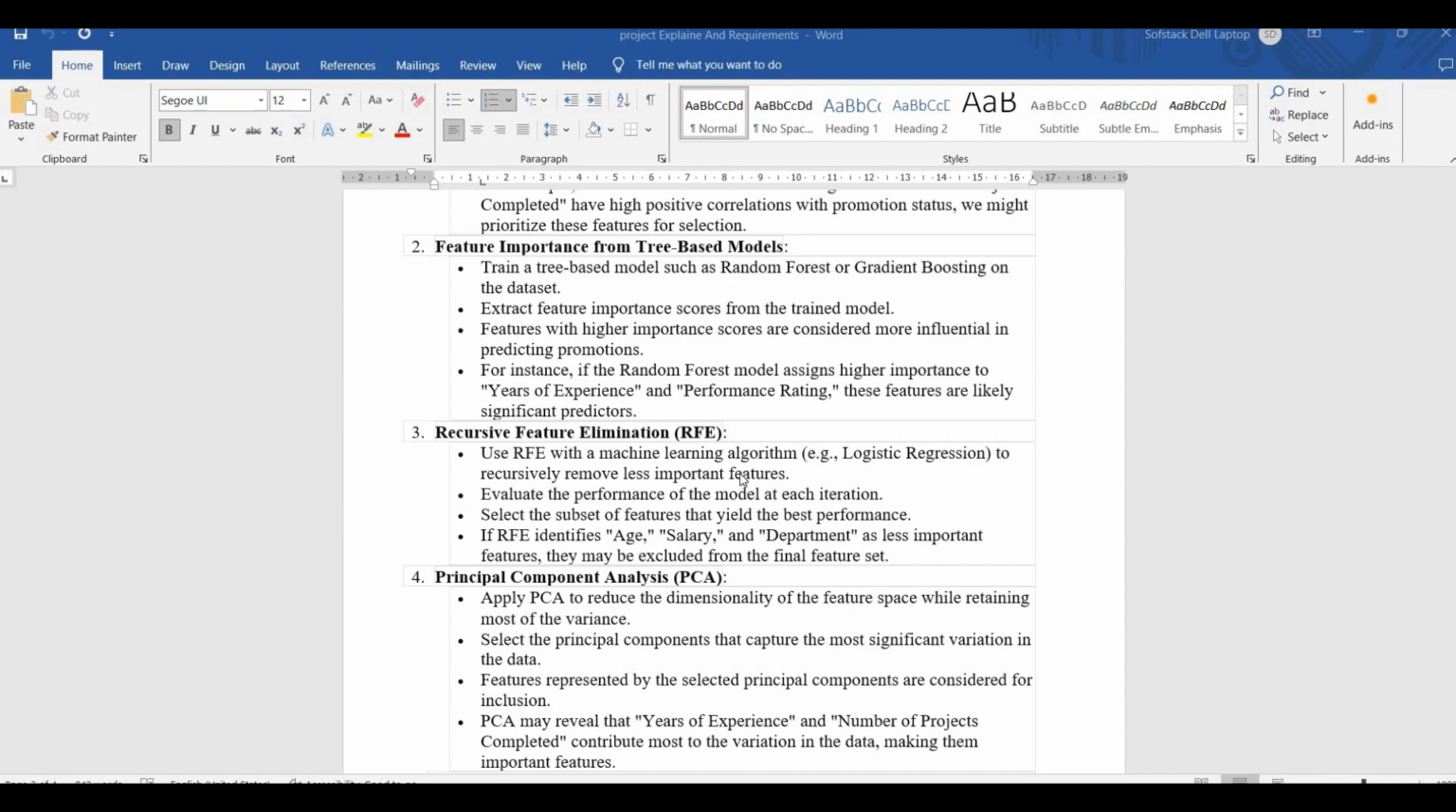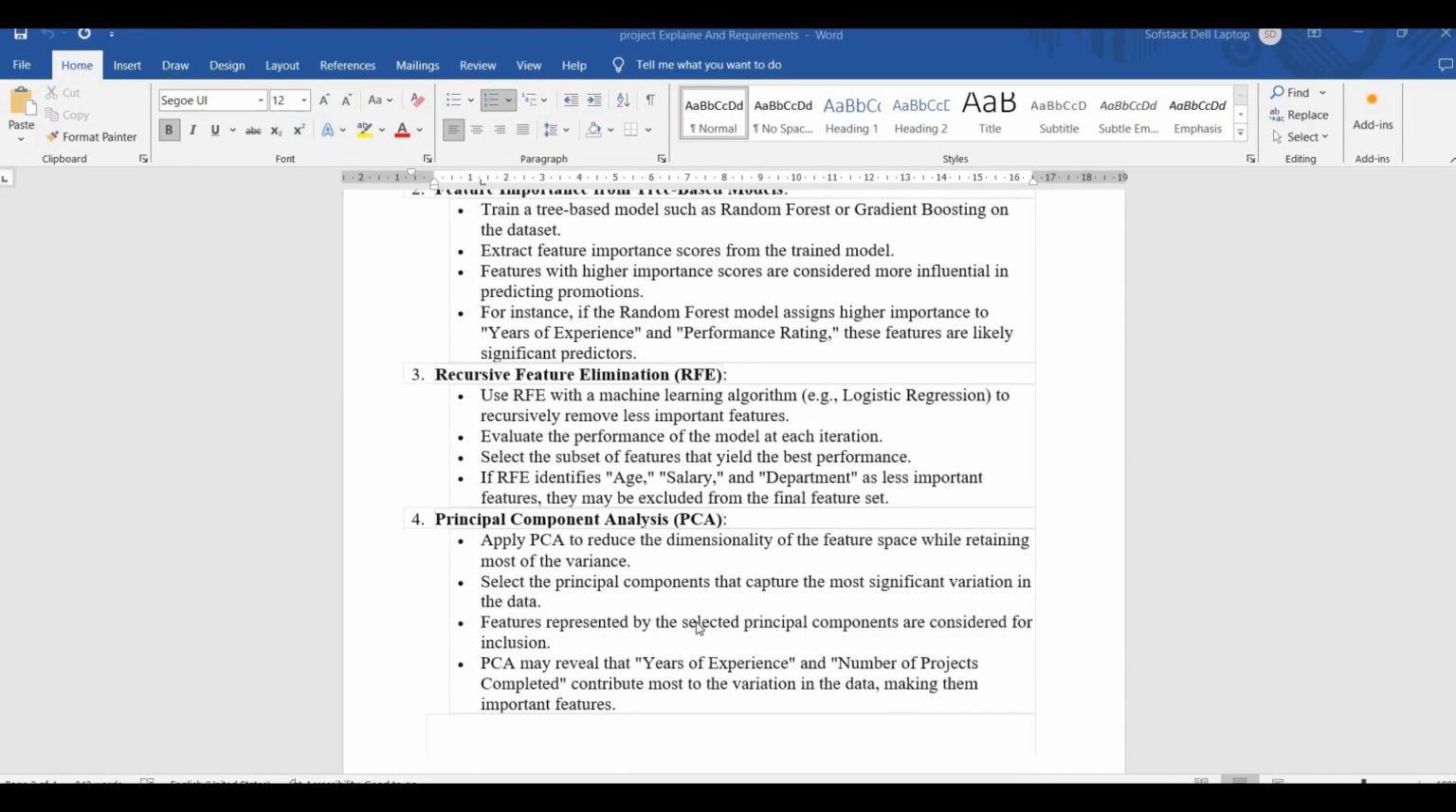And then after several recursive iterations, we may find that these are a set of features using which the model was giving good accuracy. So again, we evaluate the performance of the model at each iteration, as I just explained, and we select the subset of features that yield the best performance. So again, if in one of the runs of the model we find that age, salary and department are less important features, then we may exclude them from the final feature set.